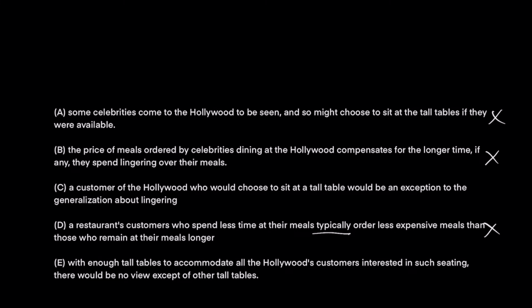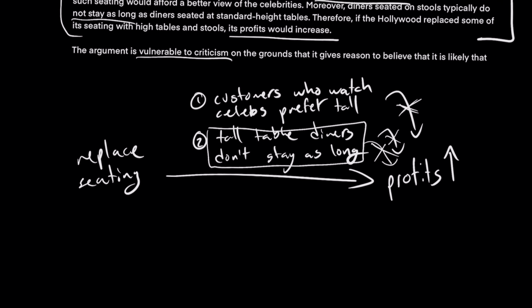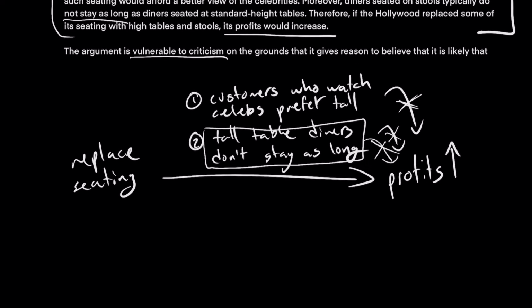E, with enough tall tables to accommodate all the Hollywood's customers interested in such seating, there would be no view except of other tall tables. Well, this doesn't matter, right? Because what relationship this might affect is the relationship between customers who watch celebrities preferring tall tables and profits.